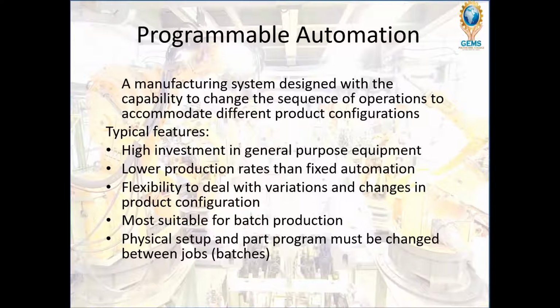Here it is most suitable for batch production. One variant can be manufactured at a time. So after manufacturing a fixed quantity of the product, or a batch of products, we have to go for the next variant. This is because the physical setup and part of the program need to be changed between the variants or between the batches. That's why we have to manufacture in batches. So this is about programmable automation.